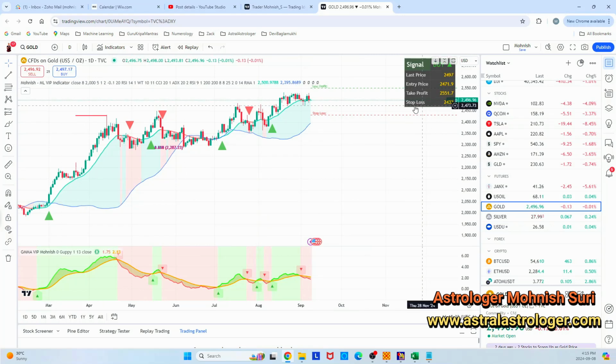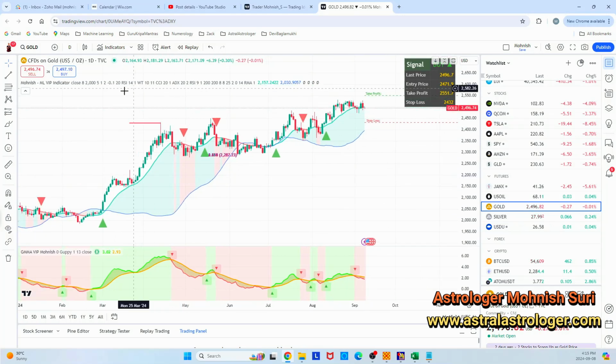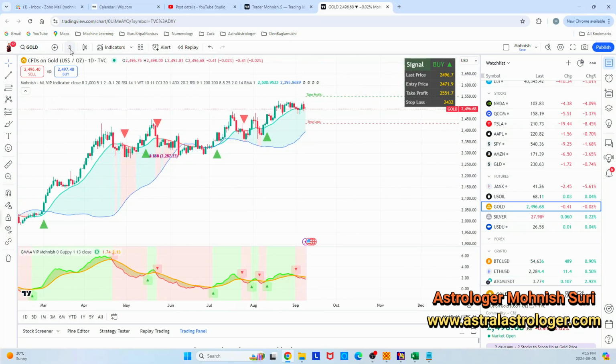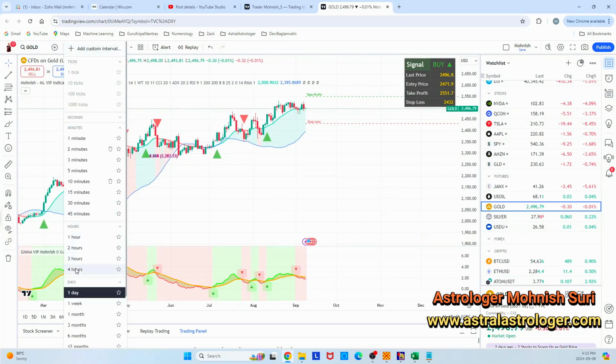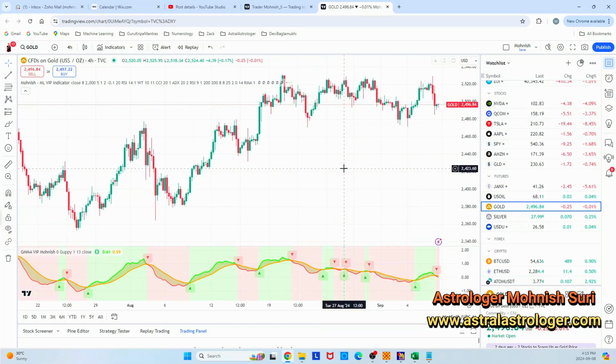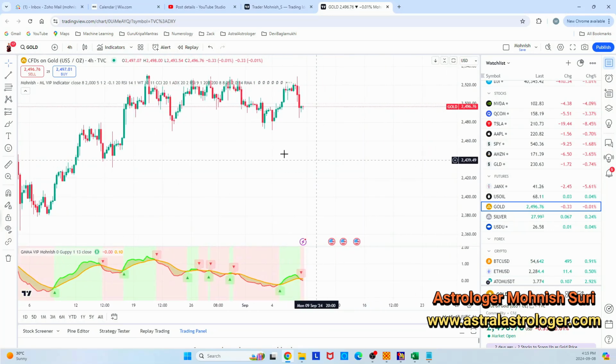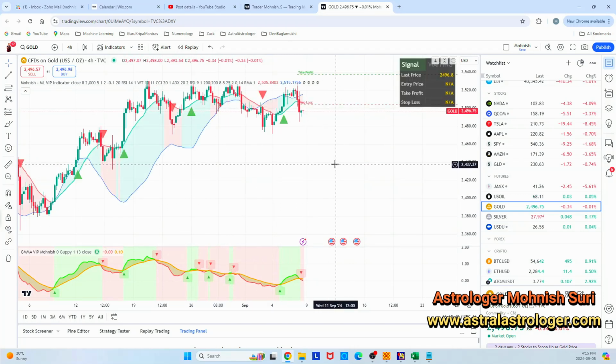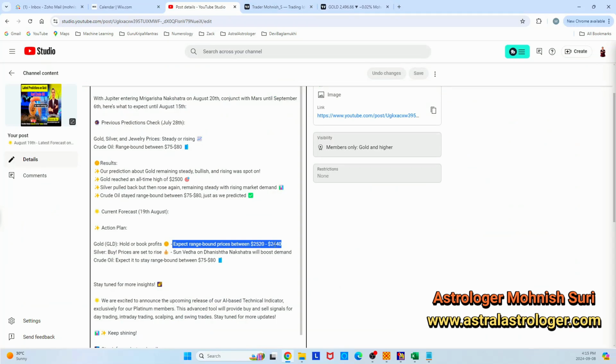So when you want to be in a sideways market, you should look for a shorter duration time span. Let's say you do 4 hours trading, and this is what prudent traders do. We know from my prediction that gold will remain within the range of 2520 to 2440. If this range is changing, I will give you my prediction first.